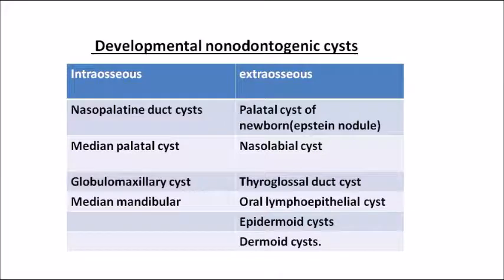So it means what? Intra-osseous means the cyst is within the bone. Extra-osseous means it is outside the bone. It is a soft tissue cyst. So just note down which are they.